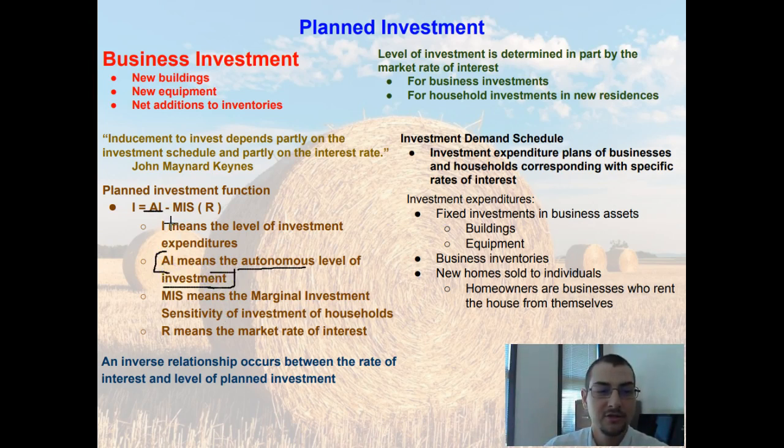So then you also have this nice little MIS. The MIS stands for Marginal Investment Sensitivity of the households and businesses. I know I just wrote households, but it should be households and businesses.